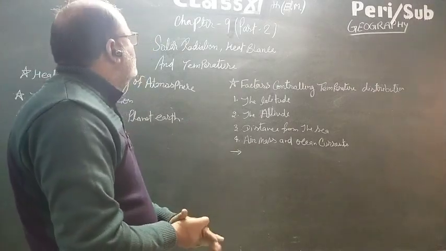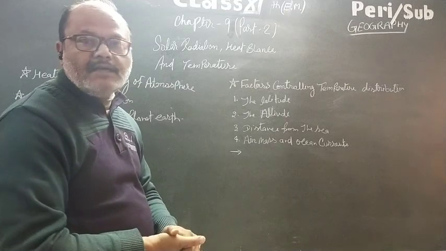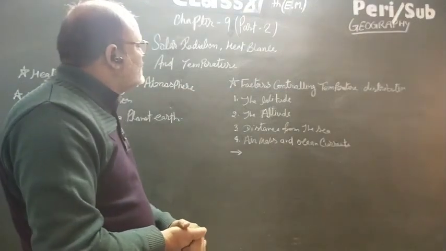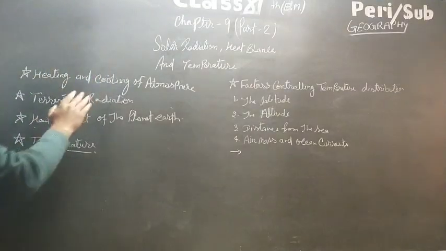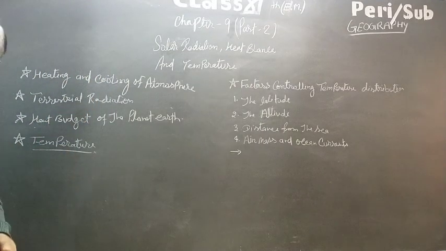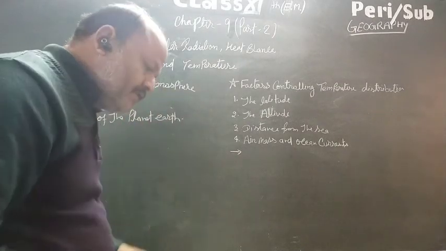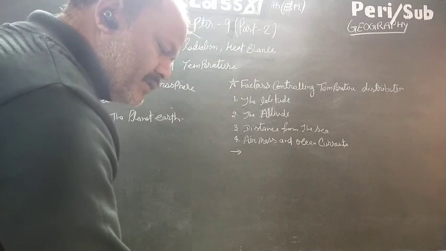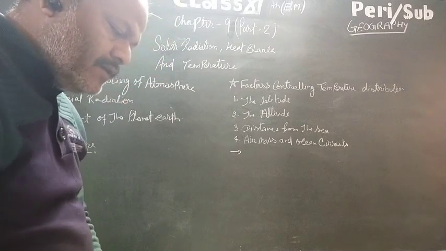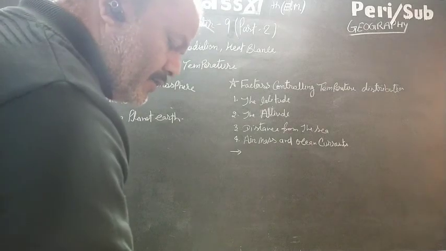We discussed chapter 9 in the last class. Now we discuss chapter 9, heating and cooling of the atmosphere. There are different ways of heating and cooling the atmosphere. The earth, after being heated by insolation,